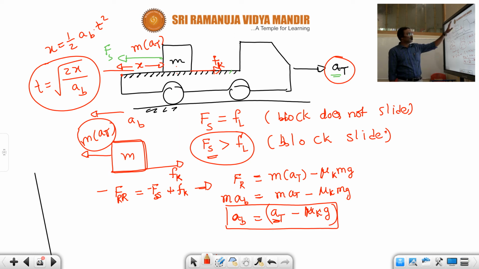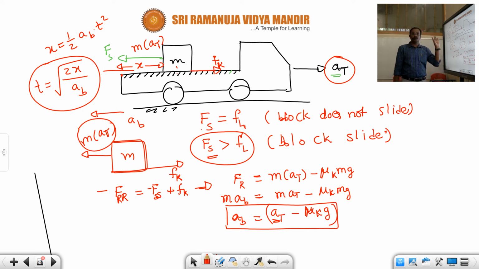Generally, whenever this kind of situation is asked, you have to first go through what kind of pseudo force, how much force is acting on the block. If that value is lesser than or equal to the limiting friction, the body does not slide. You have to go through what is the frictional force acting on the body.